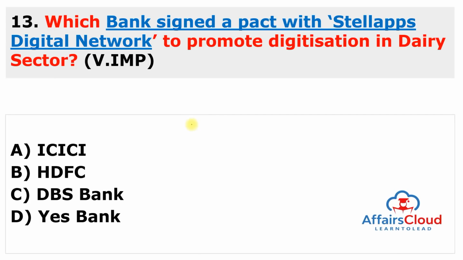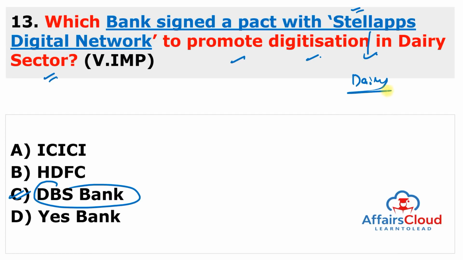Moving to next question. Which bank signed a pact with Stella Apps digital network to promote digitization in the dairy sector? So this bank is DBS Bank. So the answer of this question is C. So remember, DBS Bank stands for Development Bank of Singapore, and this bank signed a partnership agreement with Stella Apps Digital Network, which is a leading dairy technology startup company. And this is chosen as a banking partner to promote digitization of the small dairy industries across India.